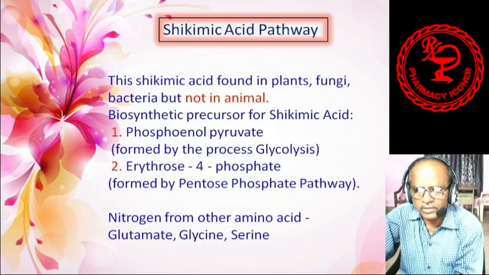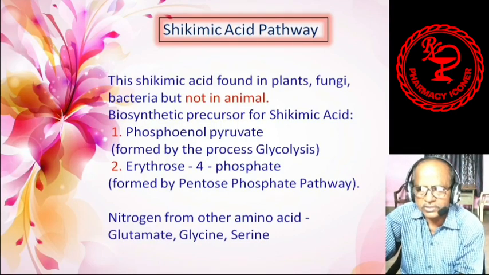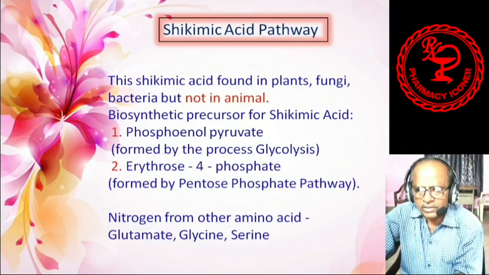How is phosphoenol pyruvate formed? It is formed by the process of glycolysis. Glycolysis, you know, is a process of the breakdown of carbohydrates. And the second one is erythrose 4-phosphate, which is formed by the pentose phosphate pathway.